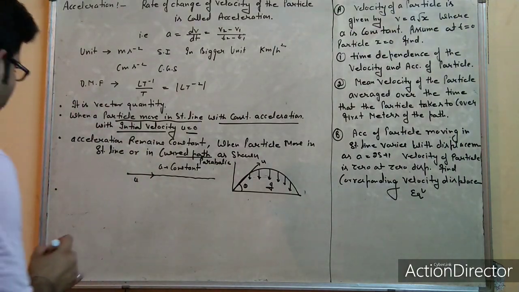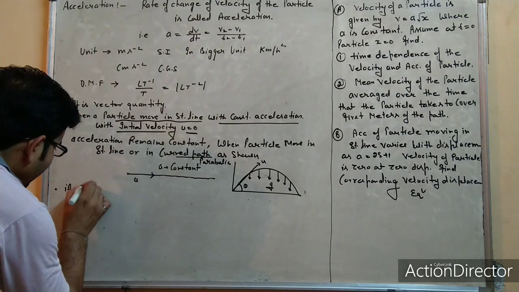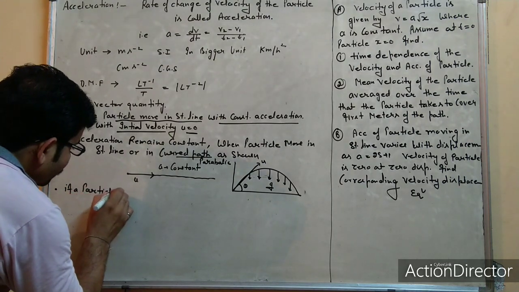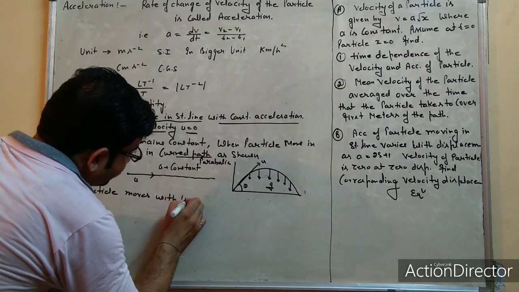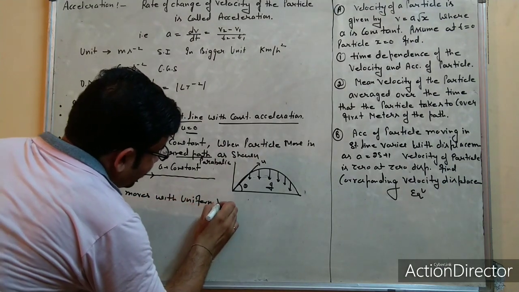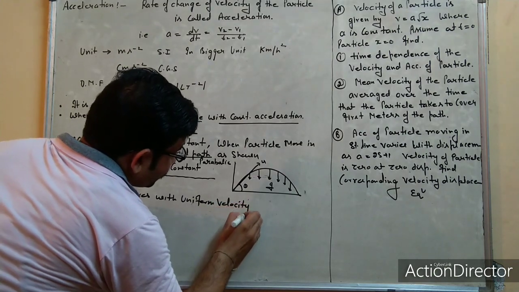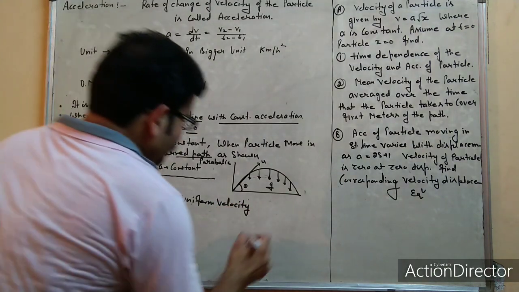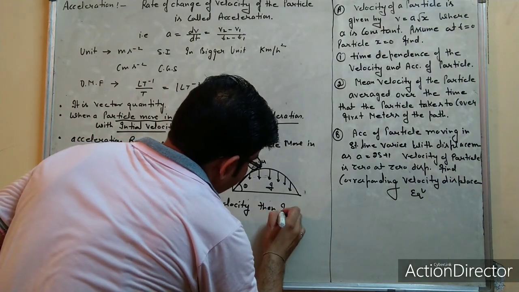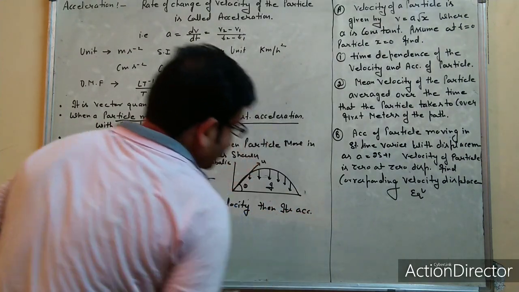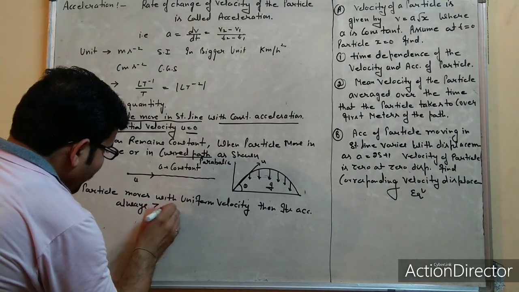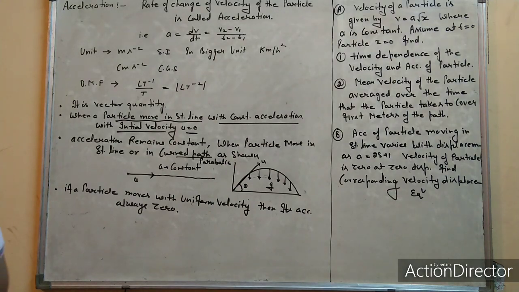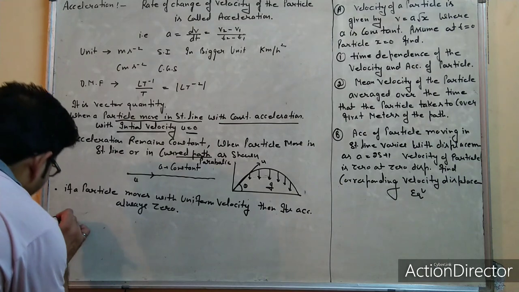Next, if a particle moves with uniform velocity, then its acceleration is always zero. In case of uniform velocity, the particle always possesses zero acceleration.